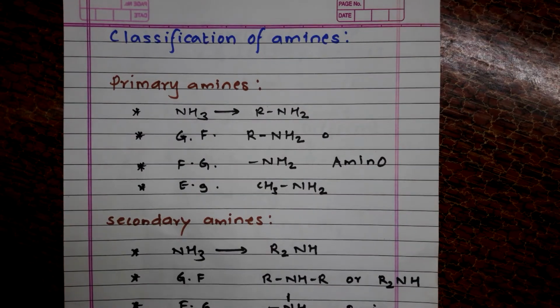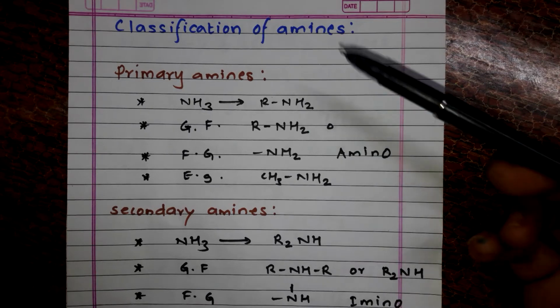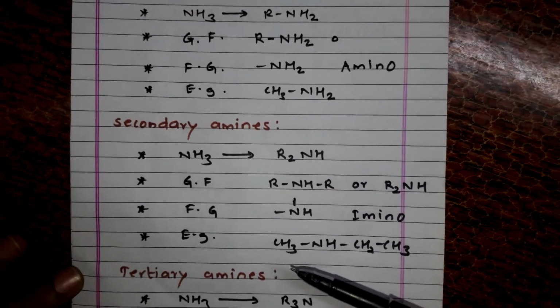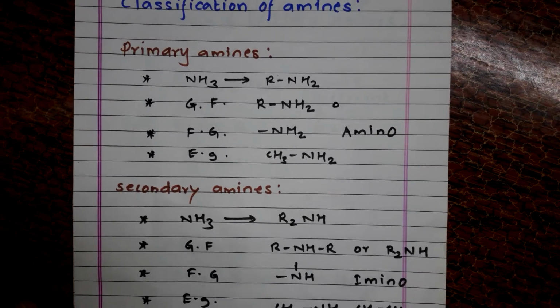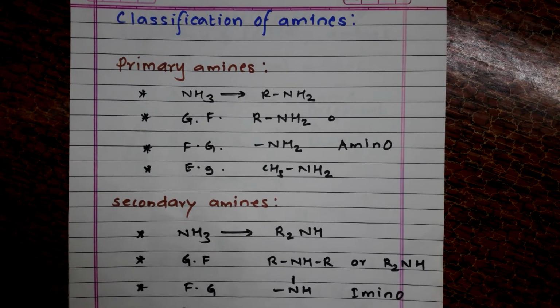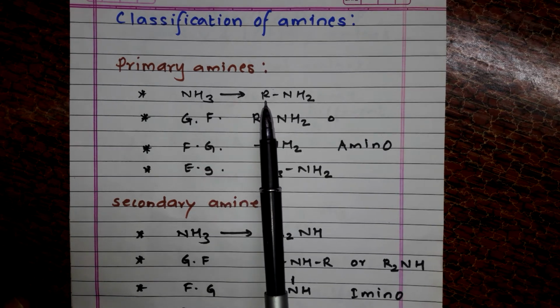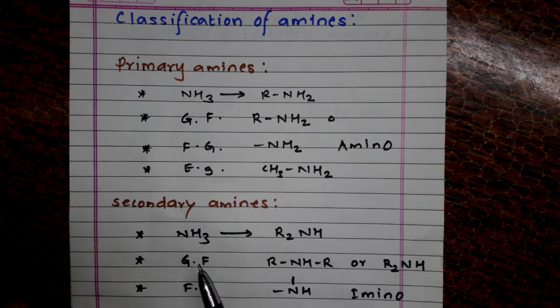Next, we'll go for the classification of amines. Amines are classified as primary amines, secondary amines, and tertiary amines. Now, what do you mean by primary amines? See, if one hydrogen atom of ammonia is replaced by one alkyl group, then the formula becomes RNH2, and they are called primary amines.